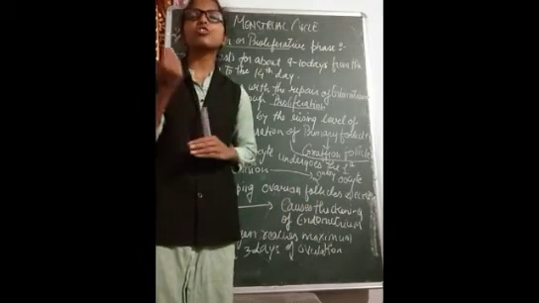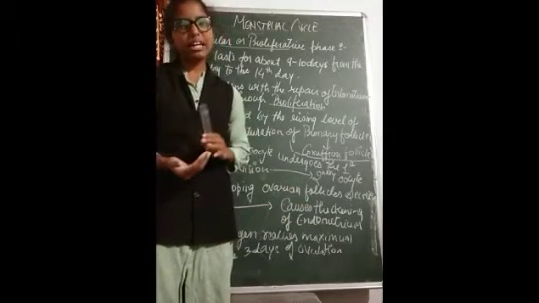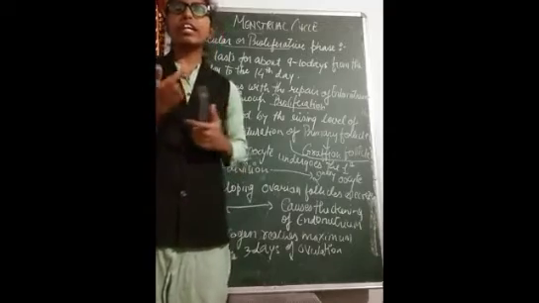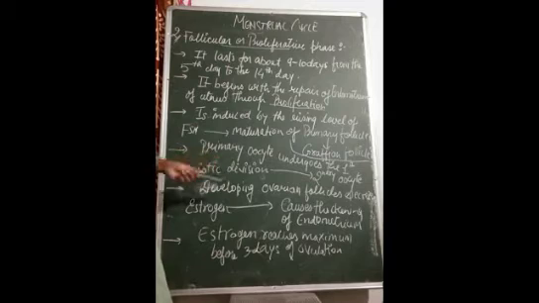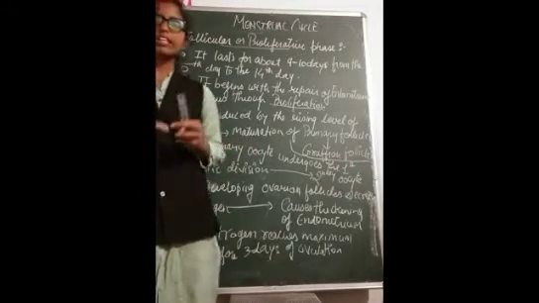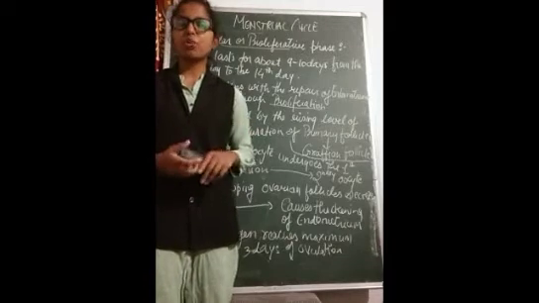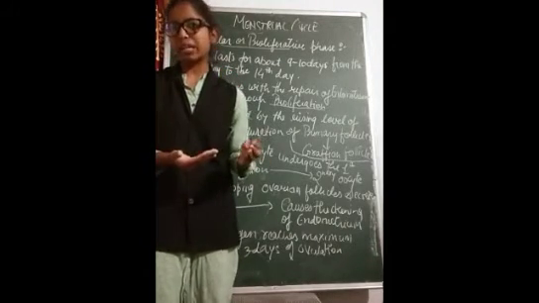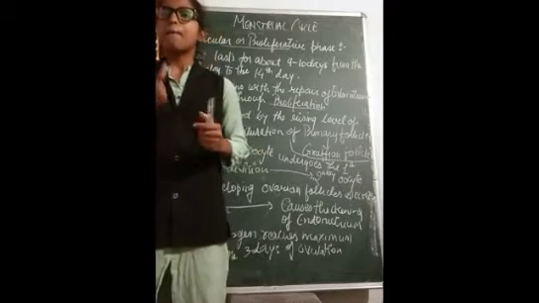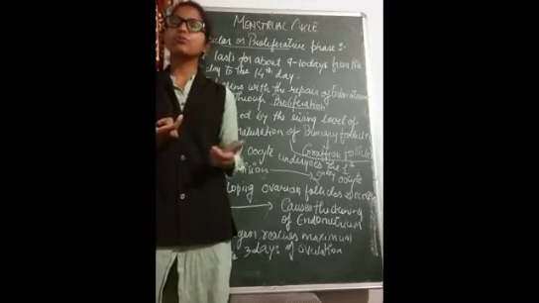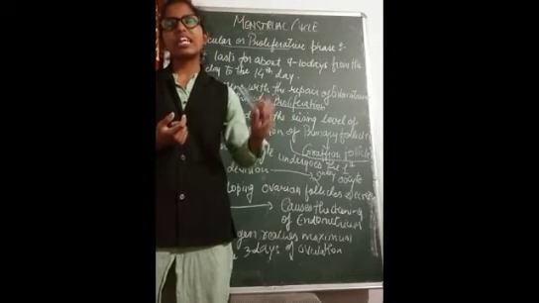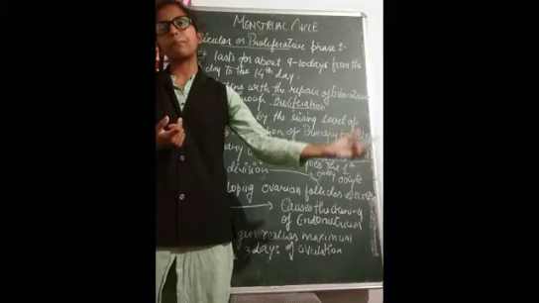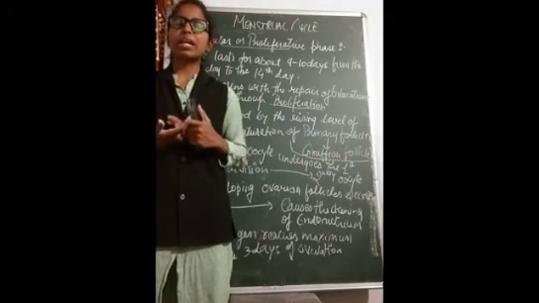So this FSH rise in level is helping the primary follicle to develop and mature to form the Graafian follicle structure. Next point, the primary oocyte. As the formation of the Graafian follicle takes place, we have studied in oogenesis that the primary oocyte undergoes the first meiotic division to form the secondary oocyte, and as the secondary oocyte undergoes the second meiotic division, formation of ovum takes place, right?